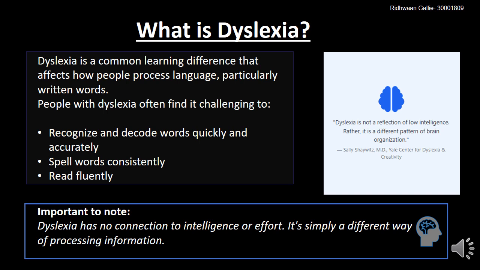Dyslexia has no connection to intelligence or effort. It's simply a different way of processing information. Students with dyslexia often have strong problem-solving skills, creativity, and big-picture thinking. Their challenges lie in accessing information efficiently through traditional reading and writing pathways. Understanding this shift in perspective from a deficit to a difference is the first step towards effective support.